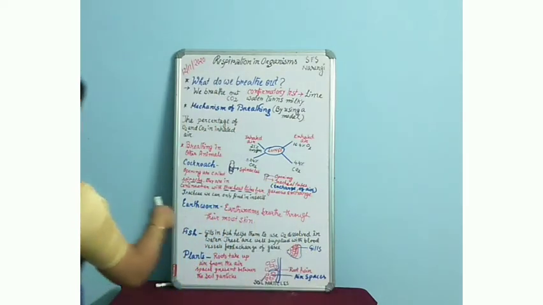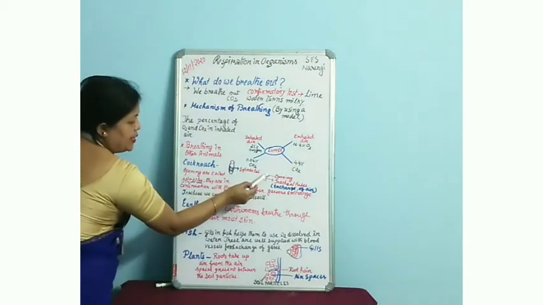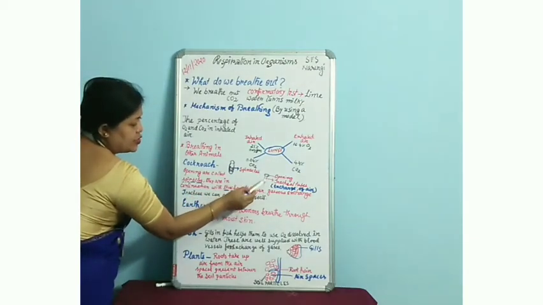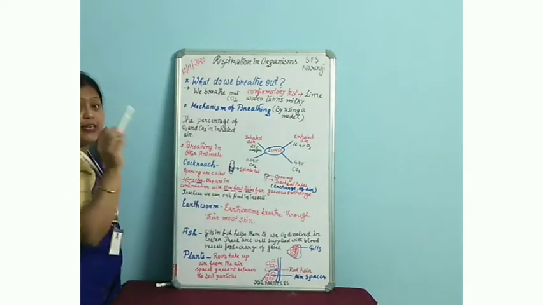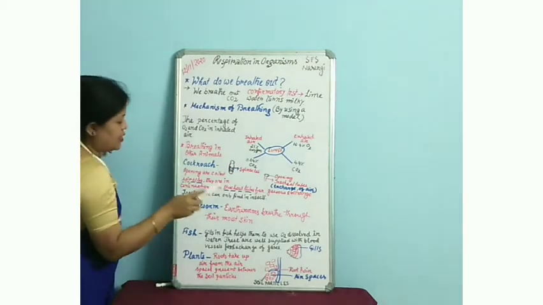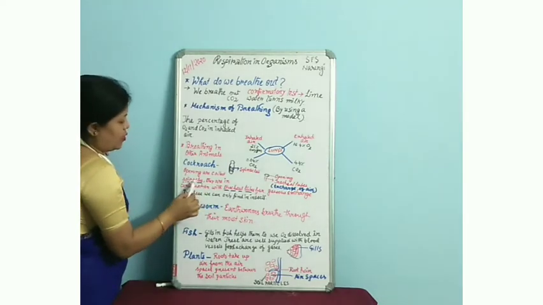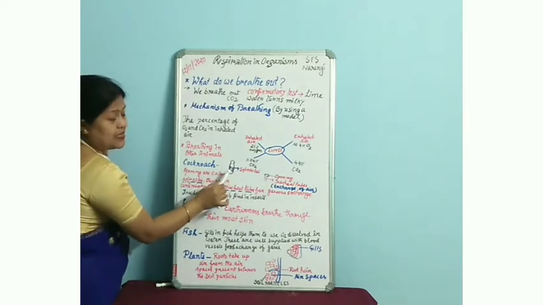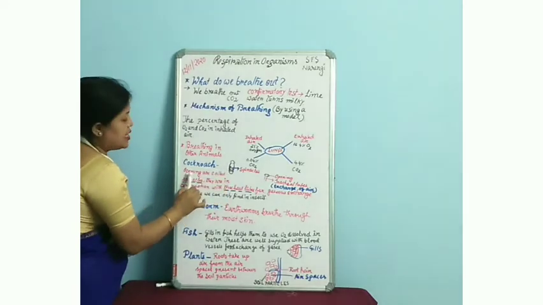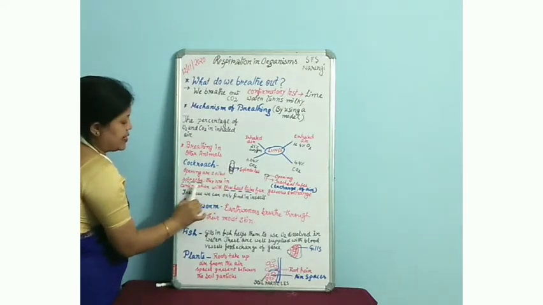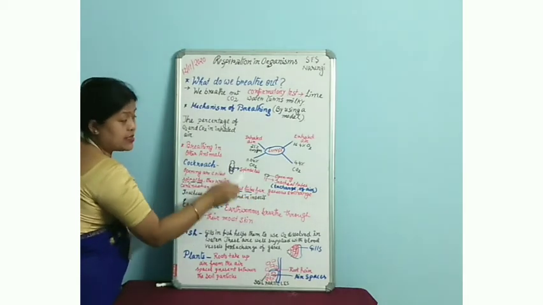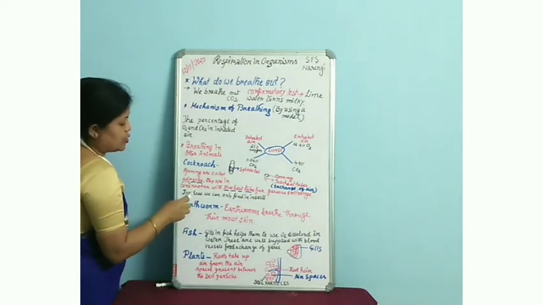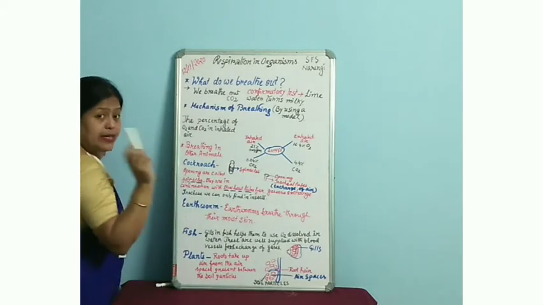I have drawn one drawing here. The opening is in continuation with the tracheal tube. So the air enters, the gaseous exchange occurs in the tracheal tubes. So tracheal tubes serve as the network, a network of tubes. These openings which are present in the cockroach are called spiracles, and they are in continuation with the tracheal tubes for gaseous exchange. So gaseous exchange occurs there. Please remember, trachea we can get only in the insects.